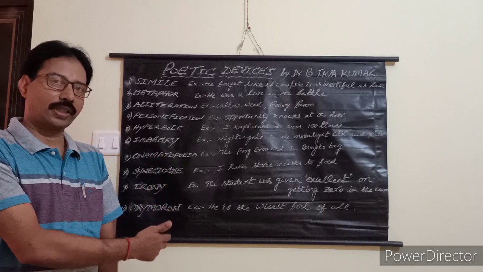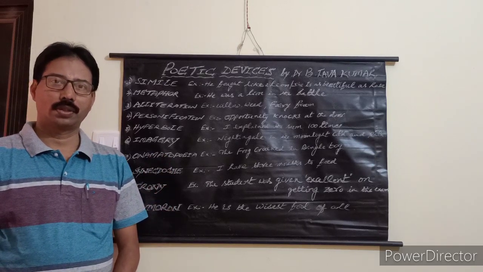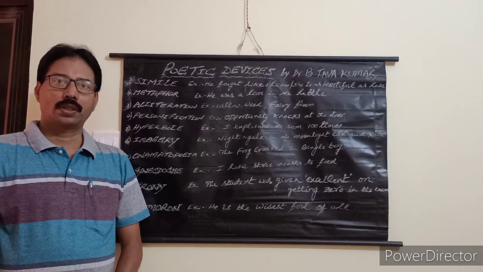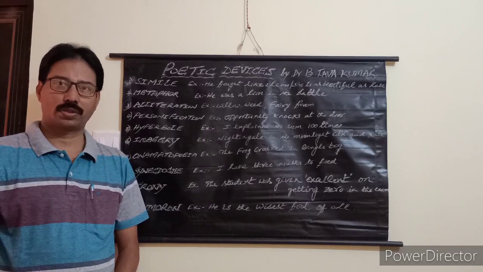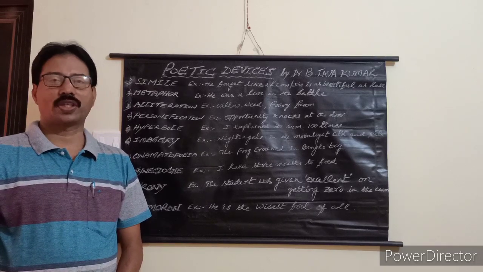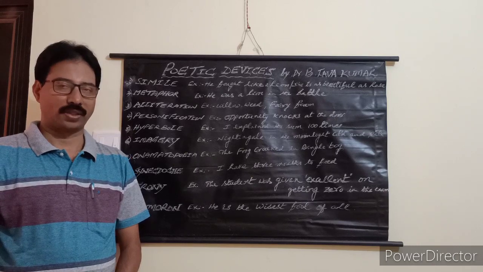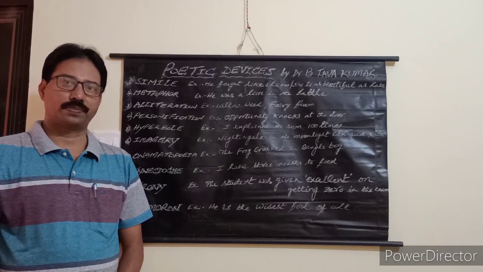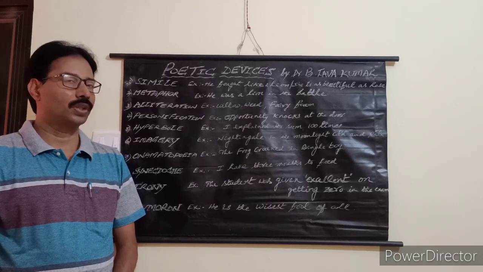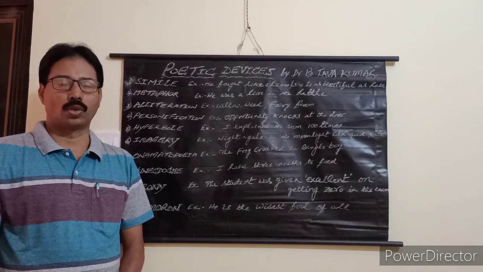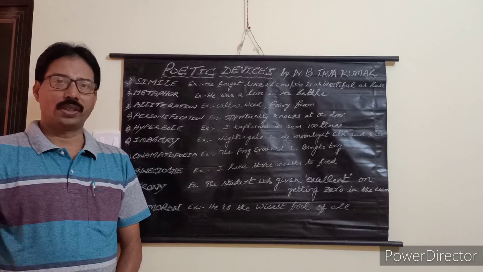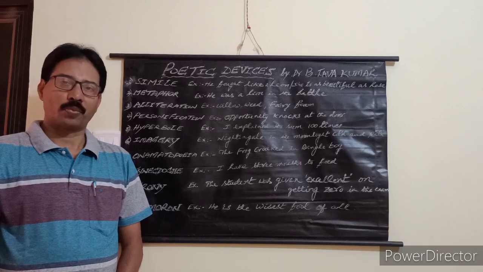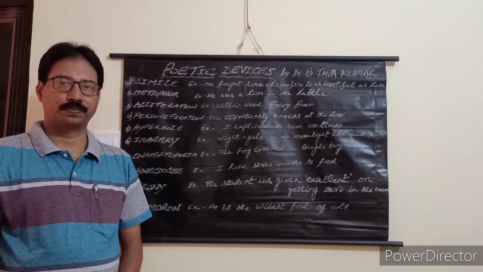So today I am discussing 10 important poetic devices. The first one is simile. Simile is comparison of two objects. Something is compared to something else. For example, he fought like a lion. Another example, she is as beautiful as rose. In simile, you can find like, as and so to compare one thing to another thing.